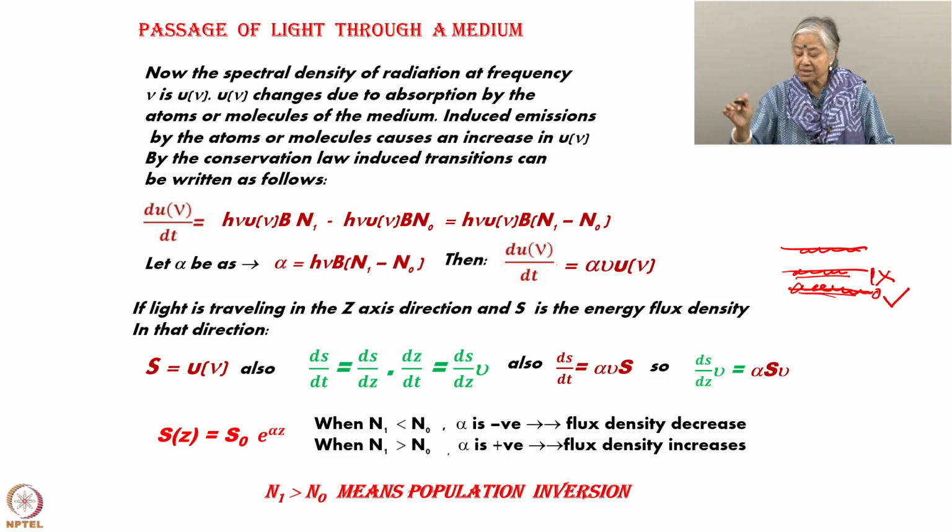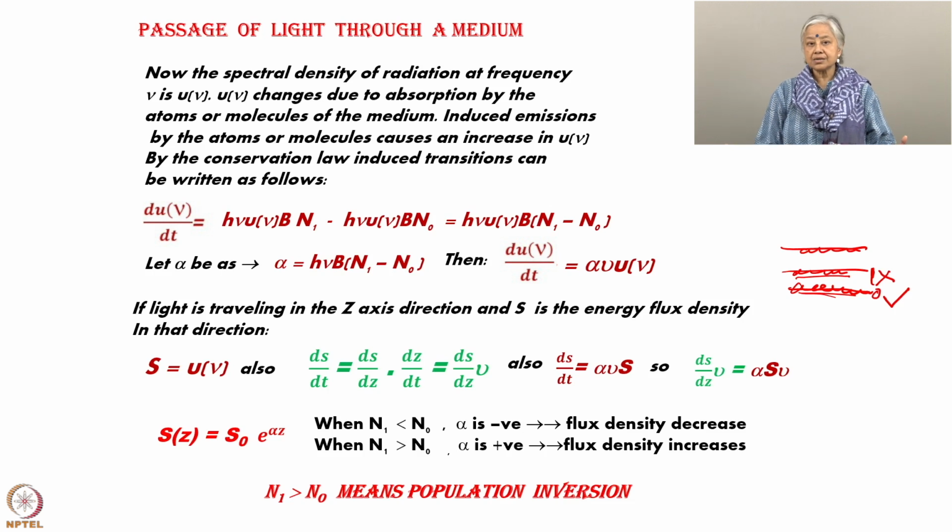That means by some means you have to get a population inversion in order to get lasing action, or in order to get more stimulated emission. So till now what have we seen? We have seen that spontaneous emission is more possible than stimulated emission.